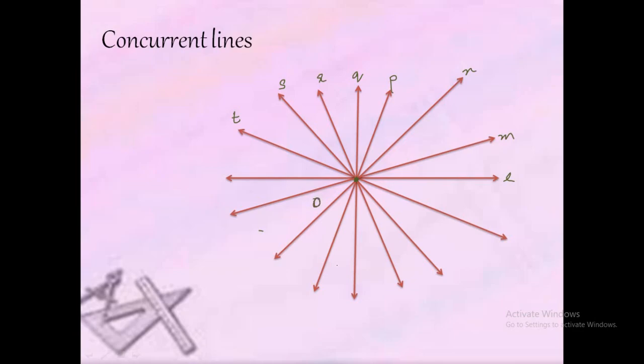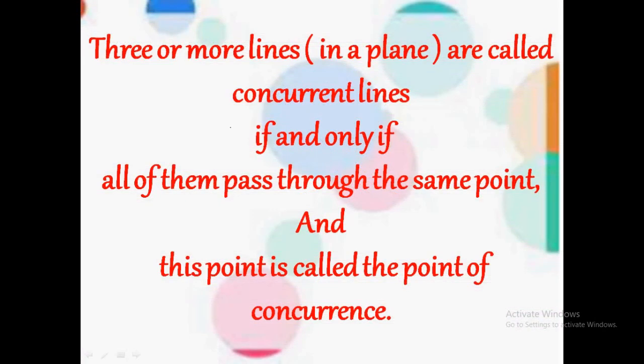So, more than 3 lines in the same plane that pass through a common point are called concurrent lines, and the common point O we can name as the point of concurrence. So, 3 or more lines in a plane are called concurrent lines if and only if all of them pass through the same point, and this point is called the point of concurrence.